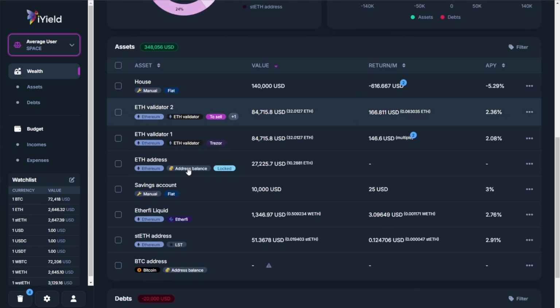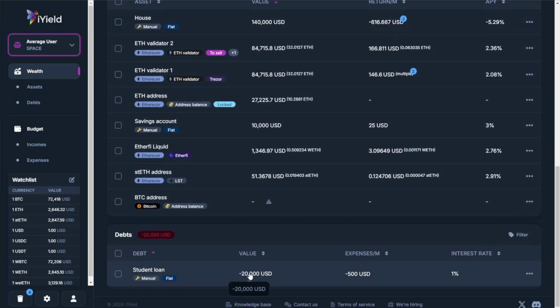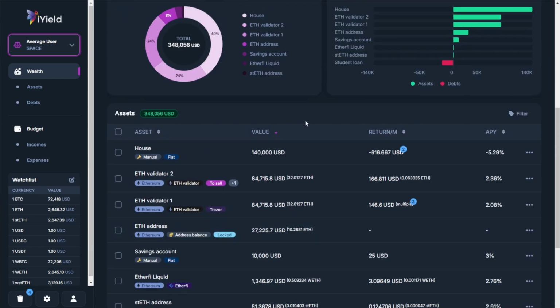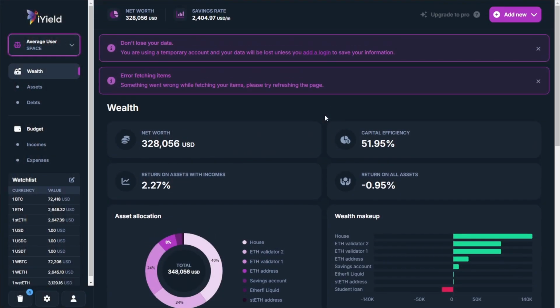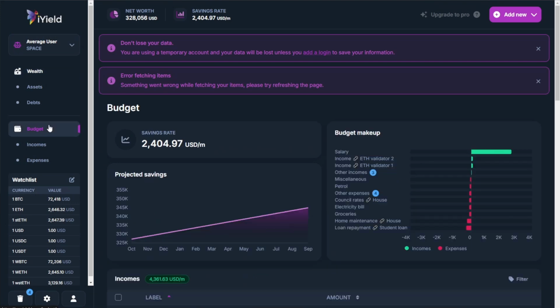We can also see our asset tab here, which is going to showcase a list of all the assets that make up that breakdown. We can also add these in manually, but along with that as well, if they're crypto related ones, I'm going to show you later on in the video how we can actually go about adding these in a very streamlined way without having to plug in each and every one and then remove them when we sell them. Now, of course, this is the wealth tab here, but we also have the budget tab.